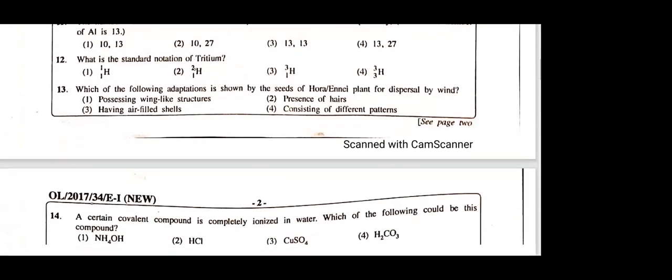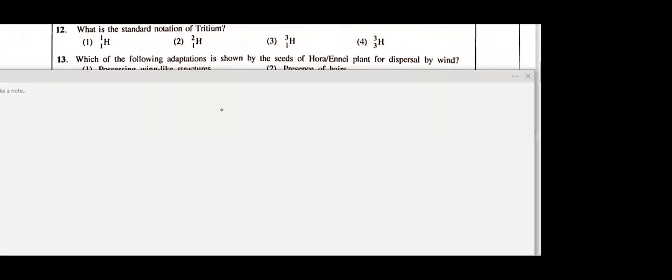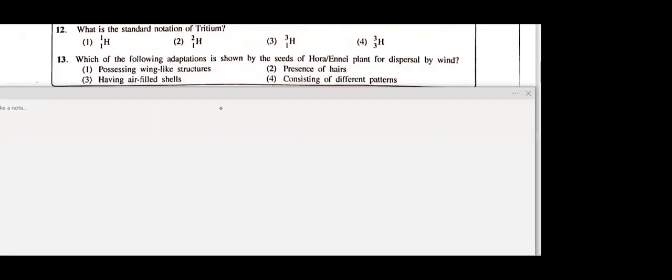Others. Again you can see dispersal of fruits. Question number 13. Again you can see what? 13th MCQ. See. Previous paper also there was a question from dispersal of fruits and seeds, no? Dispersal of fruits and seeds with PowerPoint slide animation I discussed with you in detail.